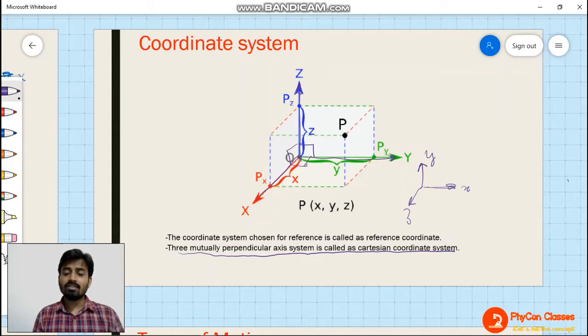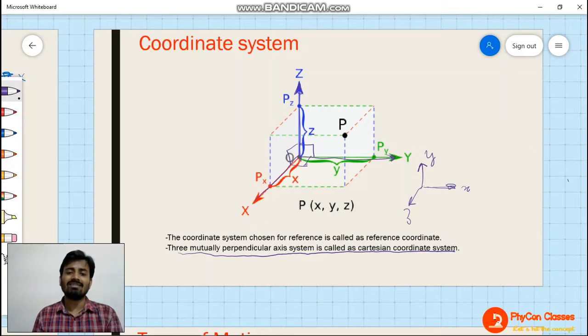A reference coordinate system is the coordinate system which is taken as the reference for defining rest or motion of any particle. It's very simple: a coordinate system chosen as a reference. And the coordinate system having x, y, z axes, all perpendicular to each other, is called the Cartesian coordinate system.